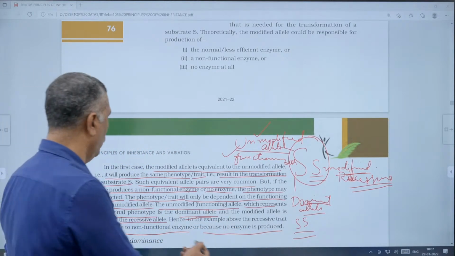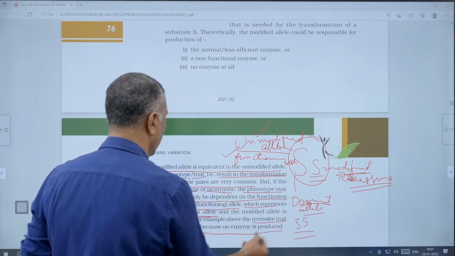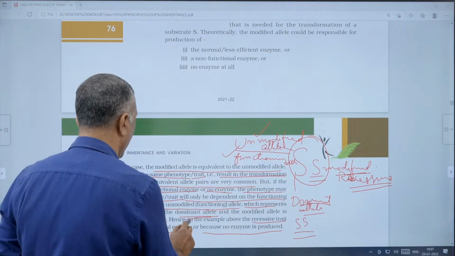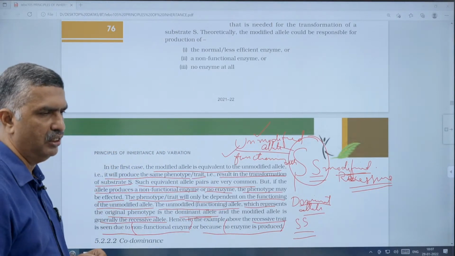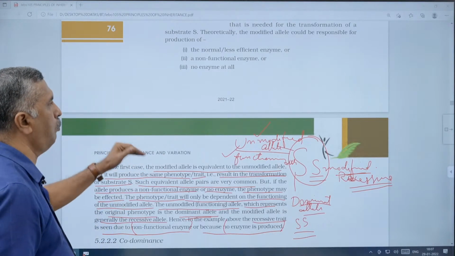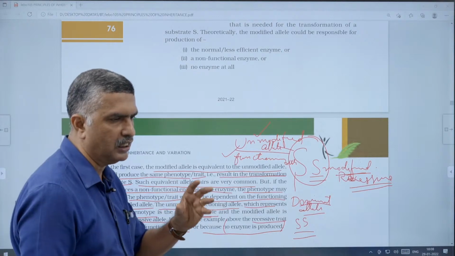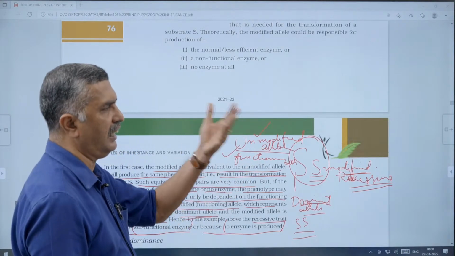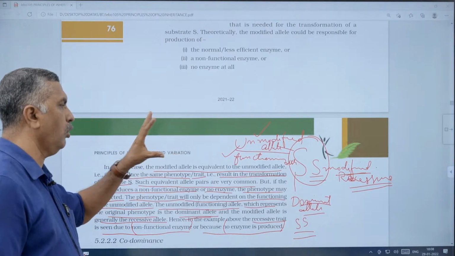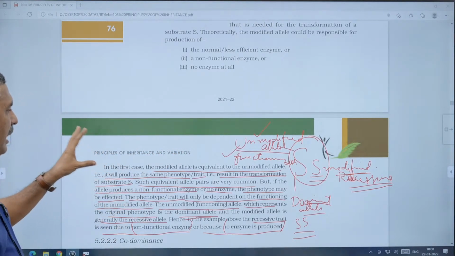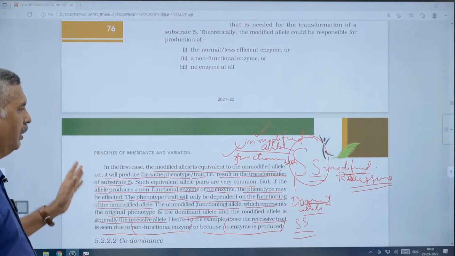Here the alleles will be recessive, generally the recessive allele. The recessive trait will be due to a non-functional enzyme or no enzyme being produced. That is the concept of dominance. But it is explained in terms of enzyme production, that a gene is responsible for an enzyme, not for other characters like physical characters. This concept of dominance is clearly established. That will be clear in this experiment. That is a very important experiment.